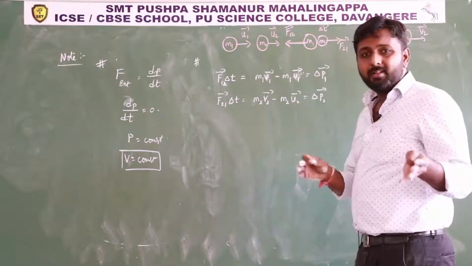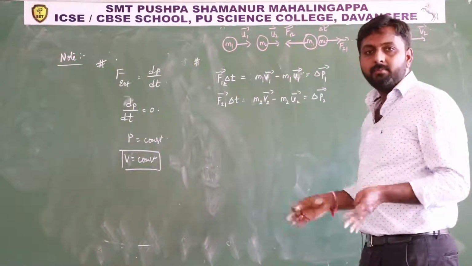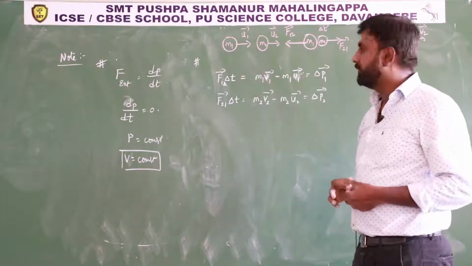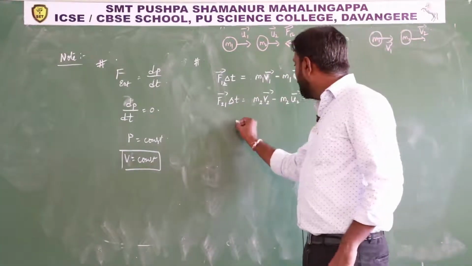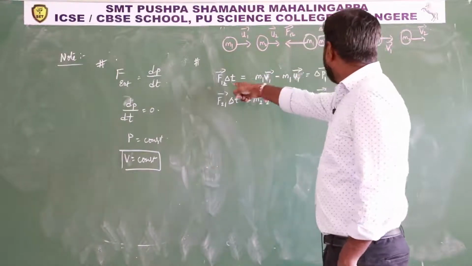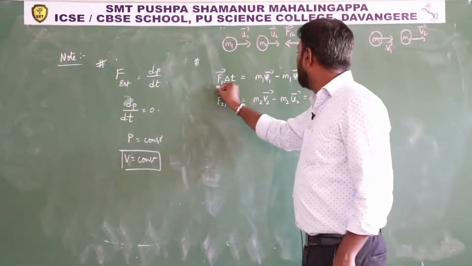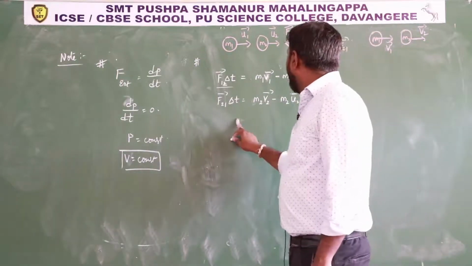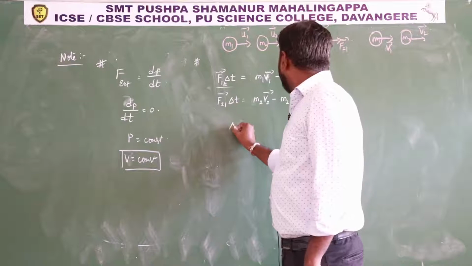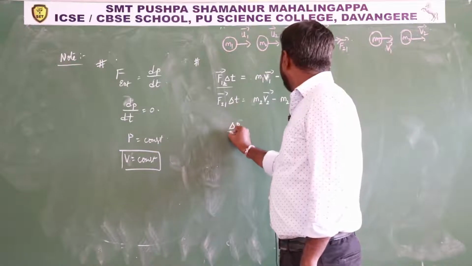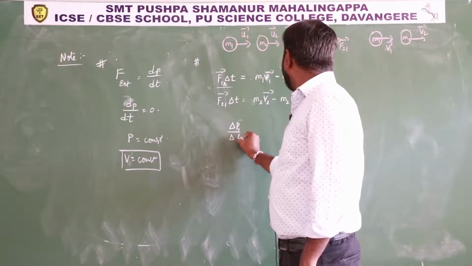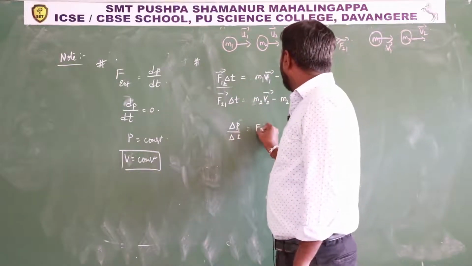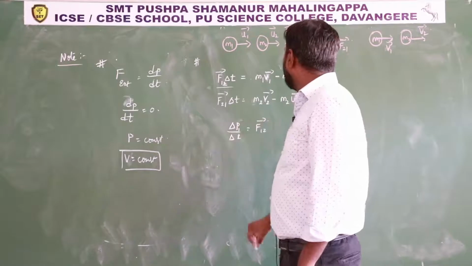Finally we proved that total momentum before collision is equal to total momentum after collision. Here I can write this expression: delta P1 equals F12 delta T. Observe carefully. If you bring that T to this side, delta P1 by delta T is equal to the F12 force.